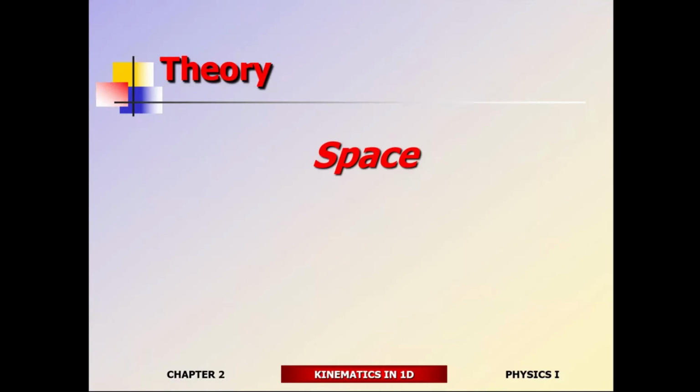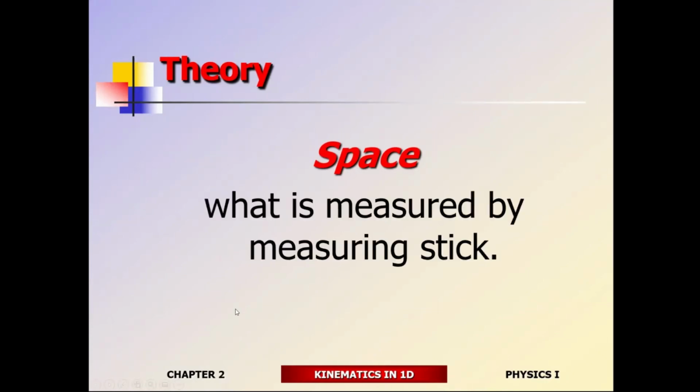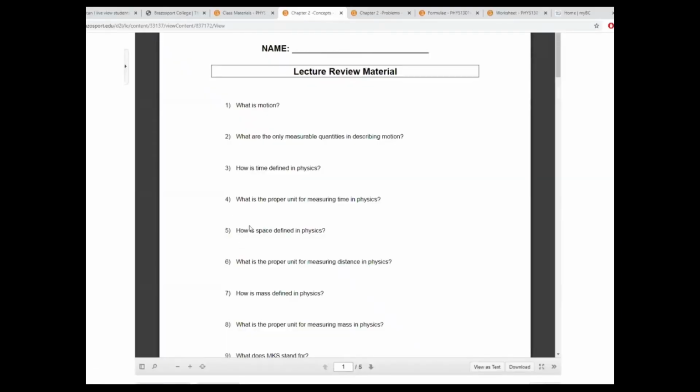Einstein, once again, is the guy who came up with the best definition of space. He says space is what's measured by a measuring stick. If it's 1-dimensional, you measure a single dimension. If it's 2-dimensional, you measure 2 dimensions. If it's 3-dimensional, you measure all 3 dimensions, one dimension at a time. That's what space is as far as Einstein is concerned. So the best definition comes from Einstein: space is what's measured by a measuring stick, a yardstick, a meter stick.